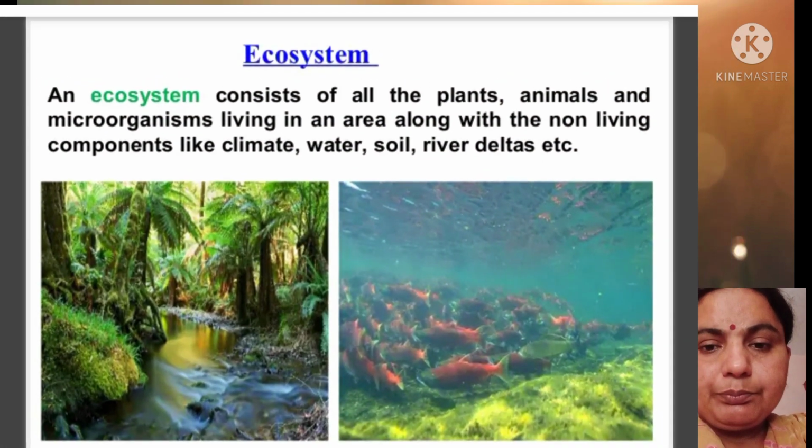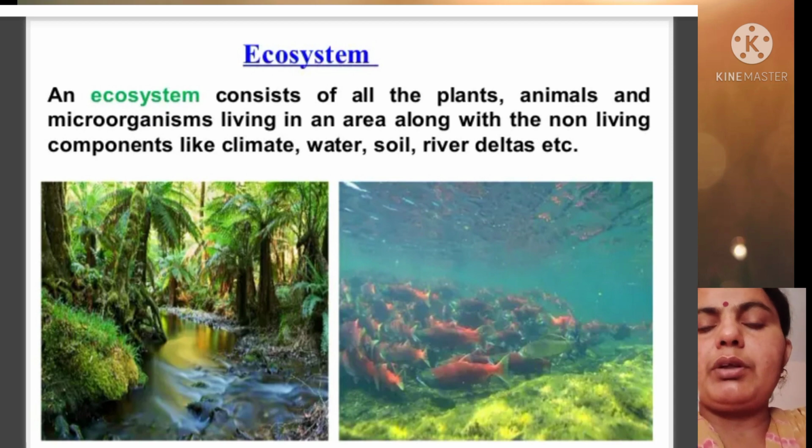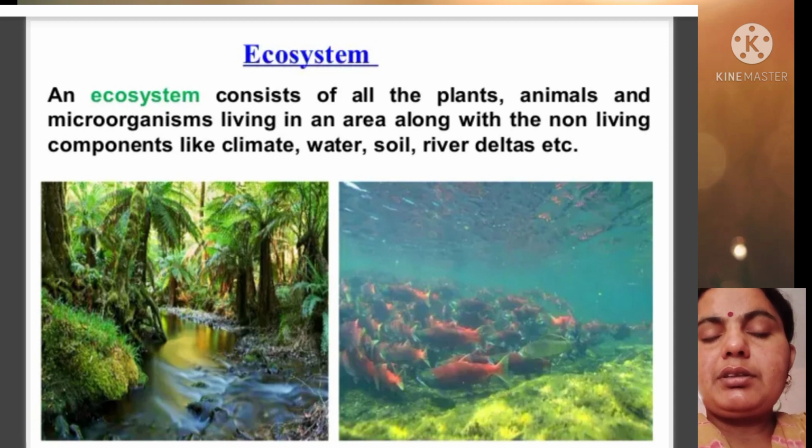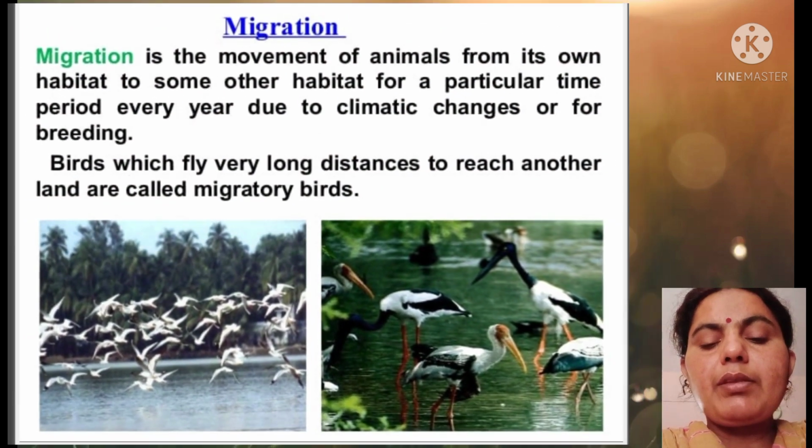Now, ecosystem. An ecosystem consists of all plants, animals, and microorganisms living in that area together with the non-living components of that area. When we talk about the ecosystem, it is the connection between the non-living and living systems, which are interdependent with each other.